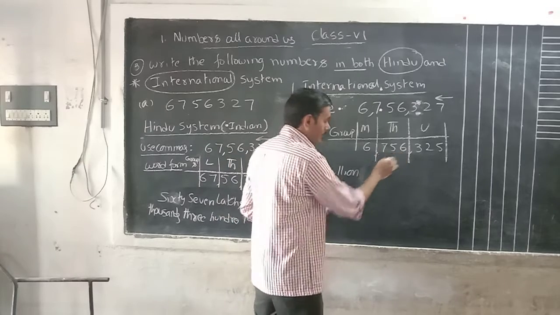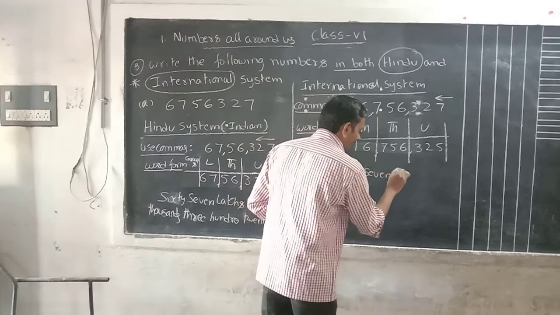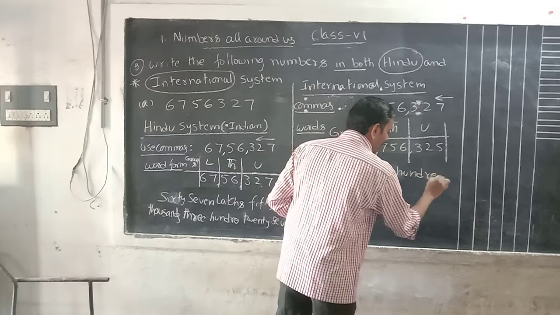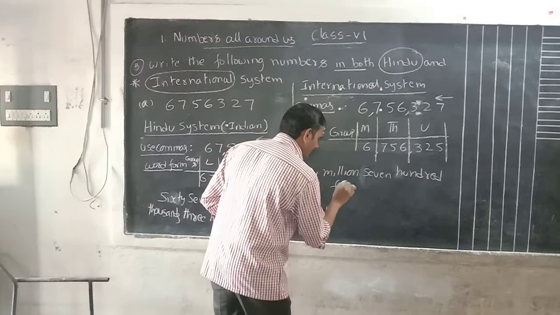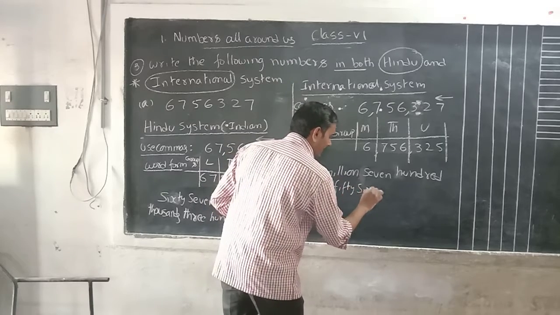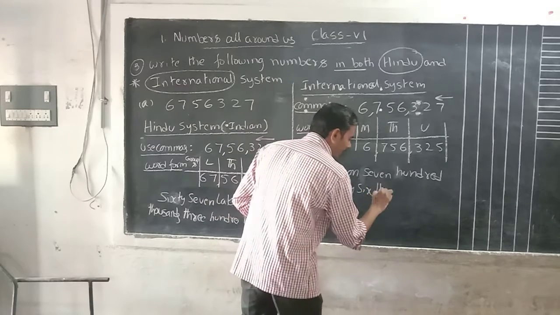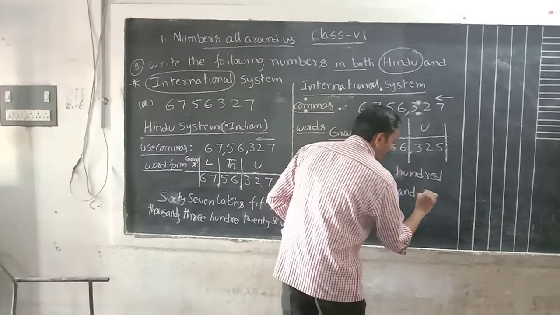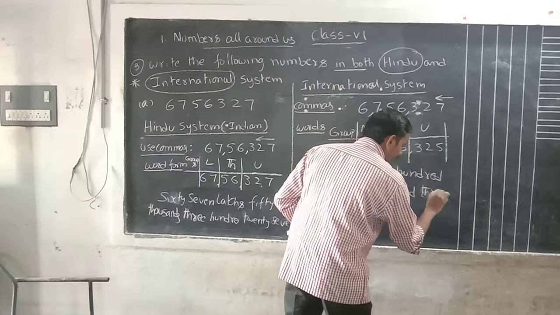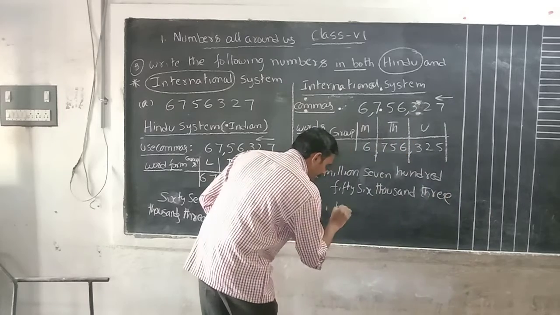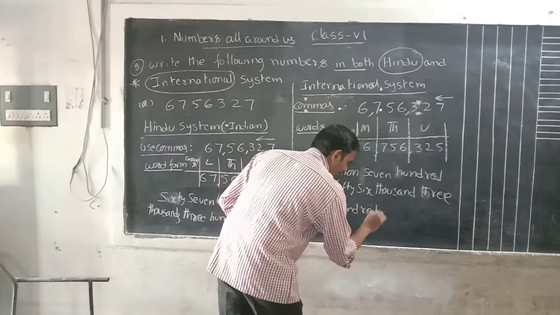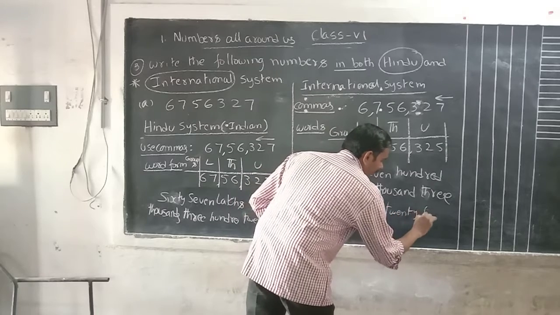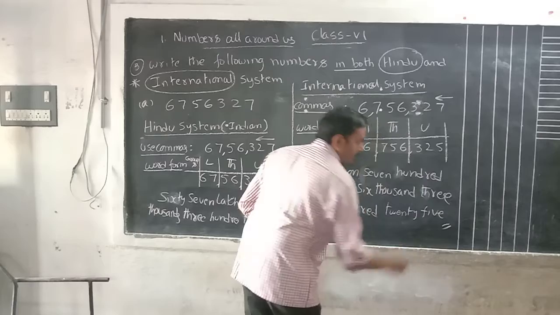What is the thousand group? 756. What is the group name? Thousand. 756 thousand. And the unit group, 327. This is the answer.